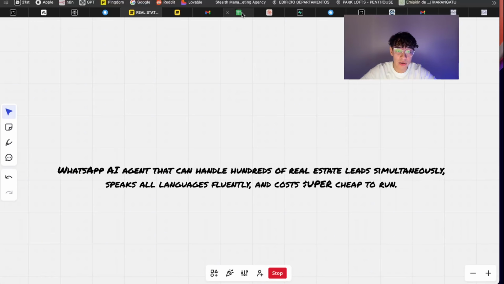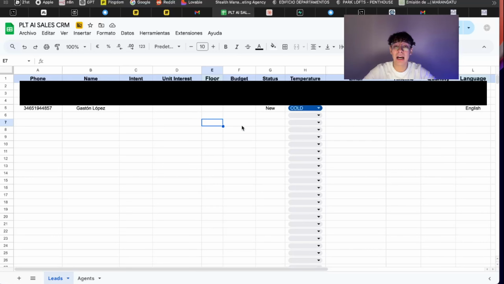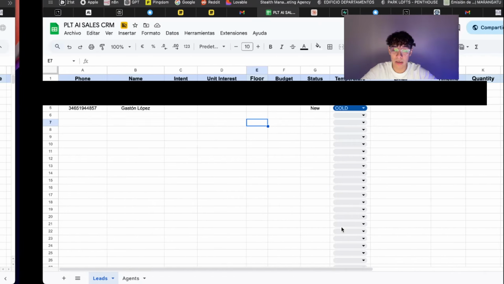I have a Google Sheet in here. It's a CRM that I built just for them. It's super easy to install, so they don't have to figure out new technologies or things like that. As you guys can see, my name is in here already, and we're collecting all the data. It will put the investor intent in a little bit, but let's just continue with what we were doing.